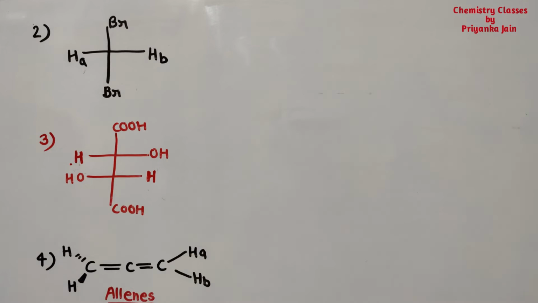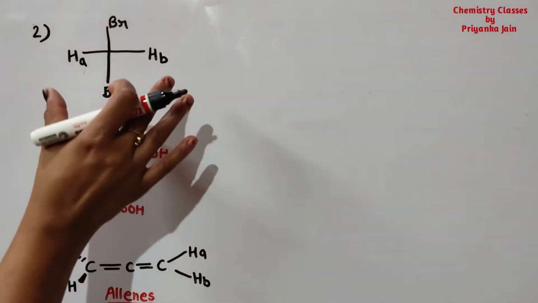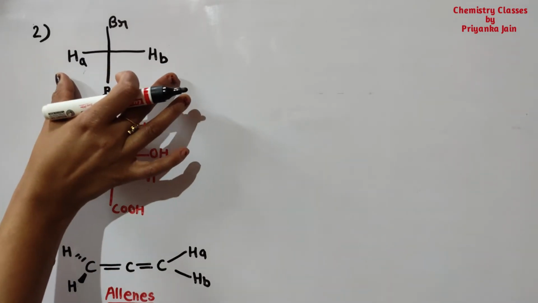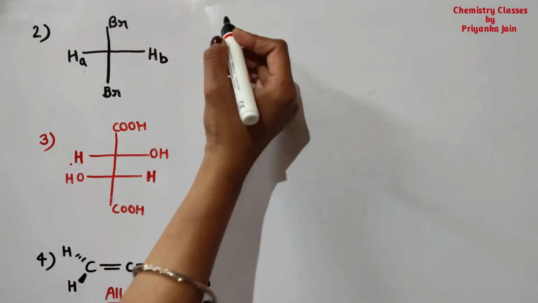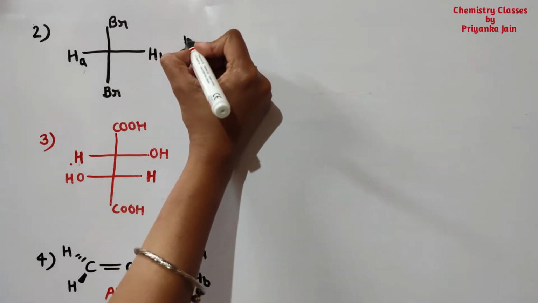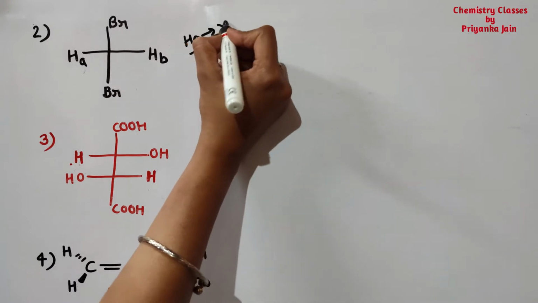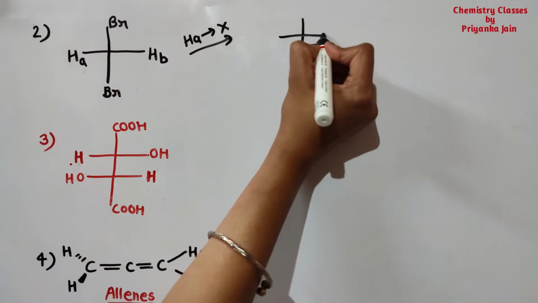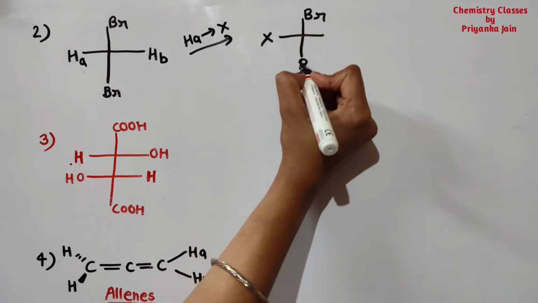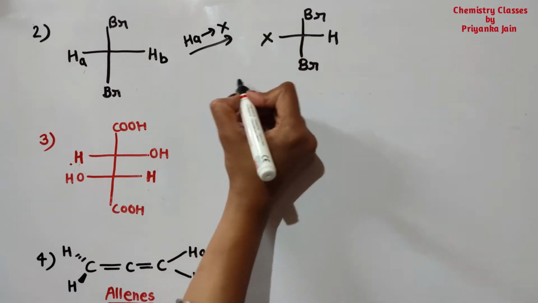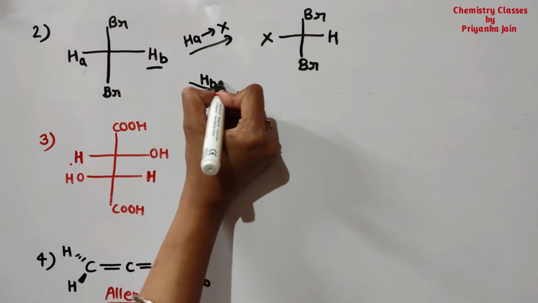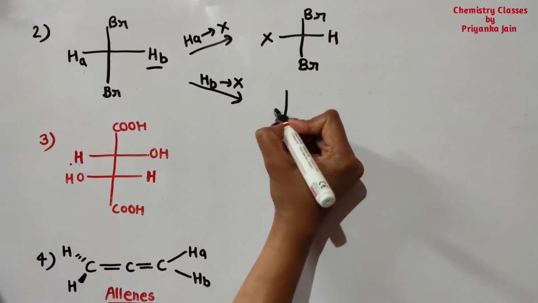Now we have to see some more examples of homotopic ligands. Suppose we consider this example. Here these two hydrogens I have named A and B. We have to replace them by another ligand, suppose the ligand X. We replace HA by X. So here will be X, and this is bromine and this will be hydrogen. Now we replace HB by X. So what are we getting now?